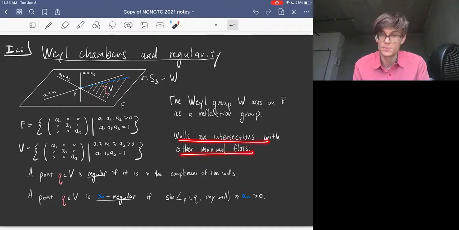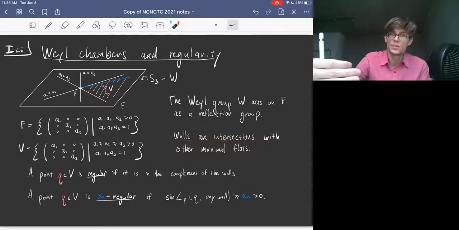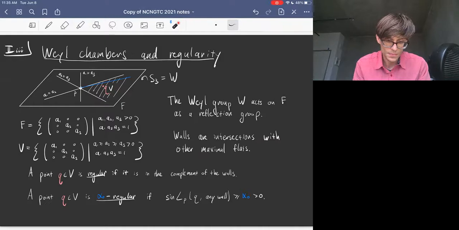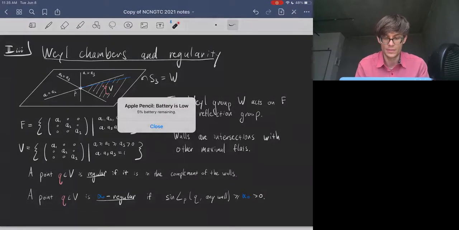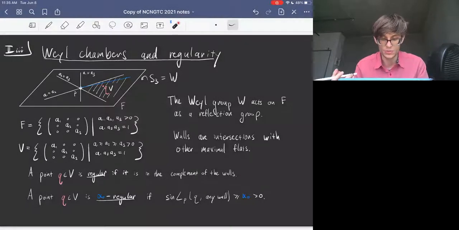Walls are intersections with other maximal flats, so there are flat directions perpendicular to the walls. So the alpha naught regularity condition guarantees that for the tangent vectors you choose, every perpendicular direction has curvature bounded away from 0 in a uniform way. So that's the crucial concept here. We're achieving a uniform negative curvature behavior by asking for this quantified regularity.